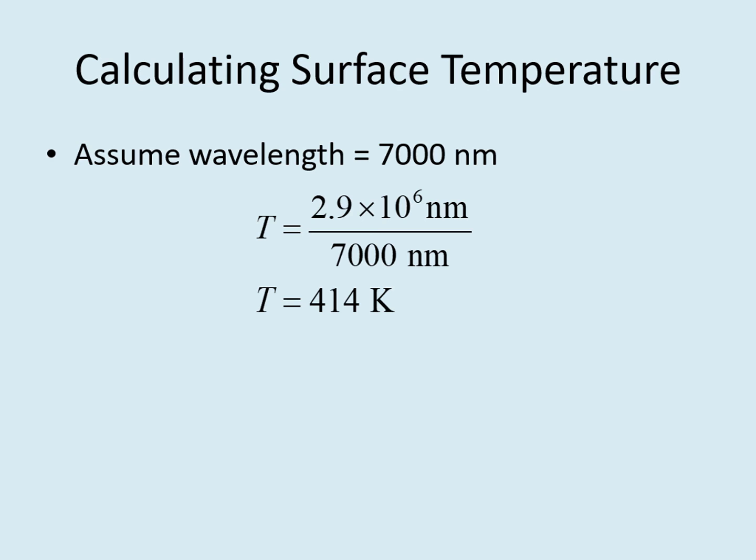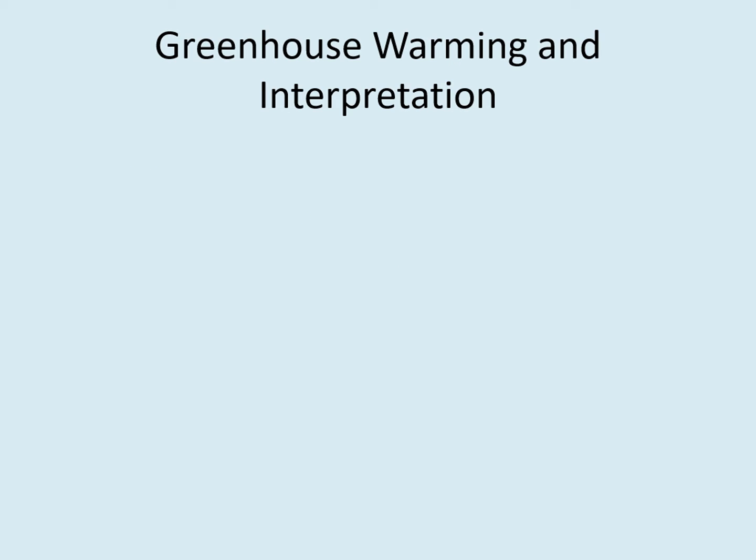Remember that room temperature is around 300 Kelvin, so clearly this planet has a much hotter surface than the Earth. To find the greenhouse warming, we simply subtract the no greenhouse temperature from the actual surface temperature. In effect, we're asking how much the atmosphere is making the planet's surface hotter than it would be otherwise.